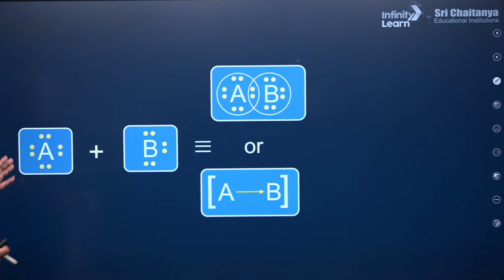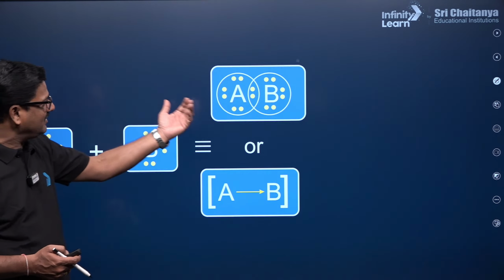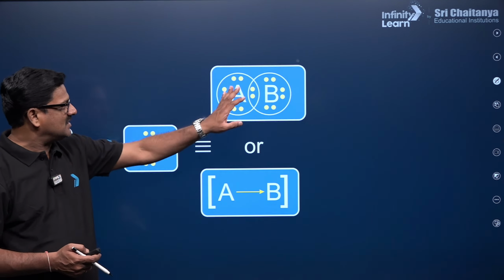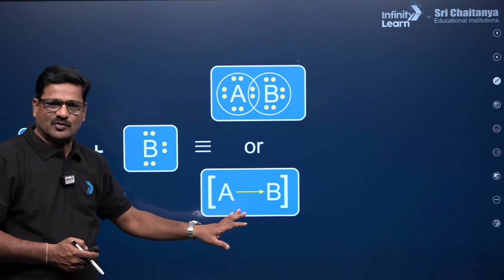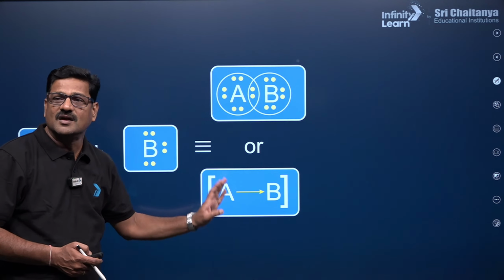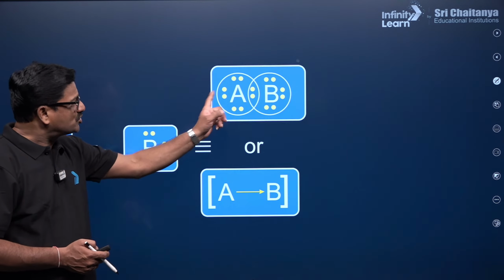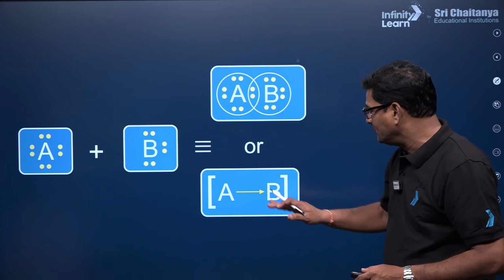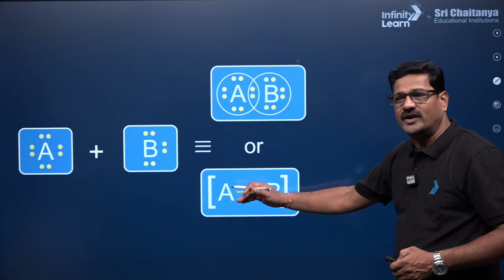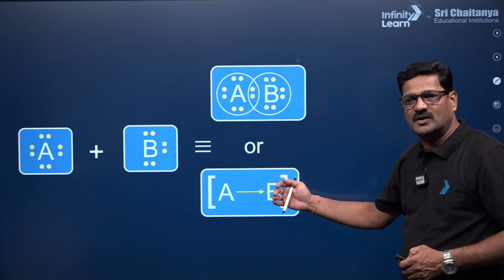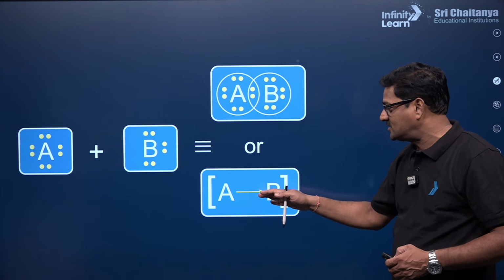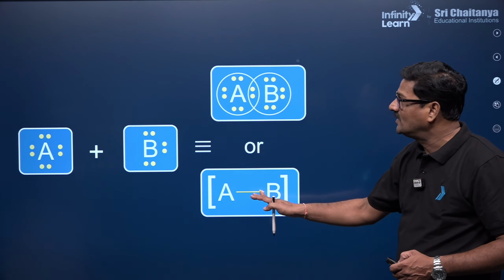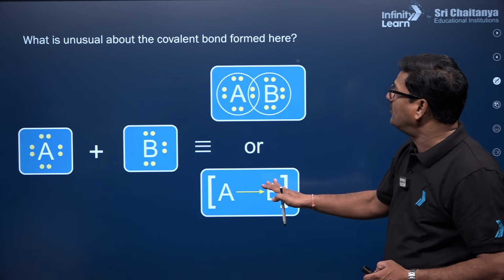Okay, now A plus B combine to give rise to A-B, a covalent bond, or A to B, a dative bond. If it is like this, it may be polar or non-polar. It is going to be obviously polar. This is called a coordinate covalent bond. Mutual sharing of electrons is called a covalent bond. A bond where an electron pair is donated by one atom and the other one shares both, is called a special type of covalent bond, a dative bond. And a covalent bond is formed here, right?